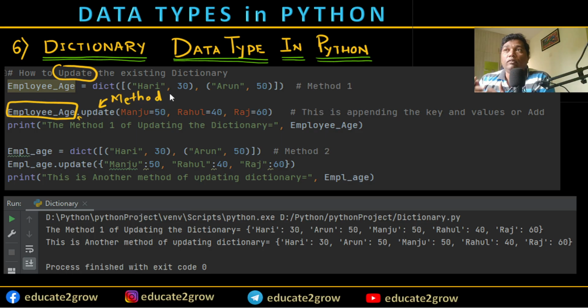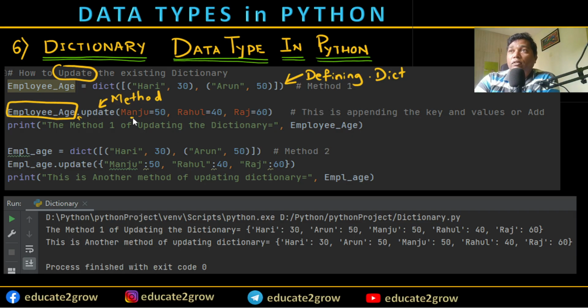Okay, so here I'm defining the dictionary, and in this dictionary I defined Hari, one person, age 30, and Arun, age 50, two tuples in the list. Now I'm going to add a few more items of a similar pattern.